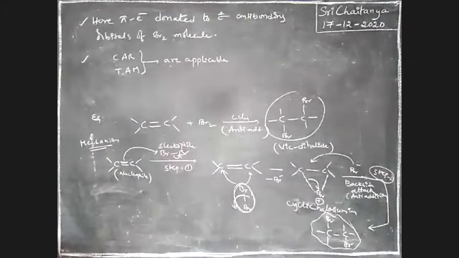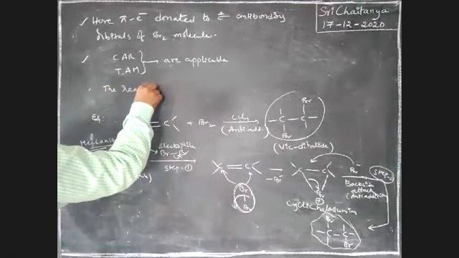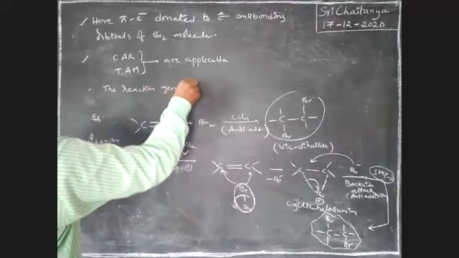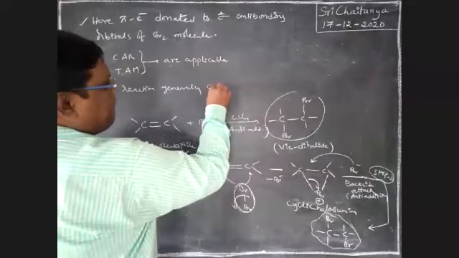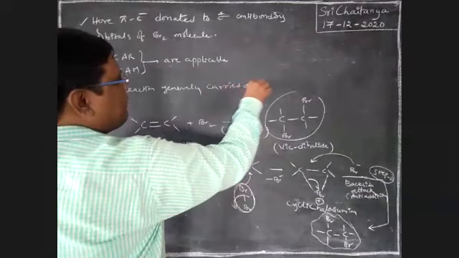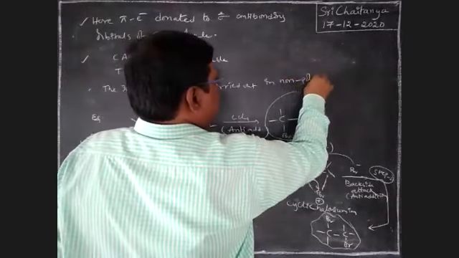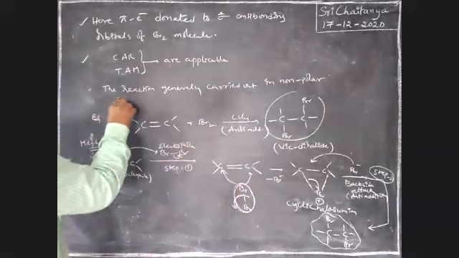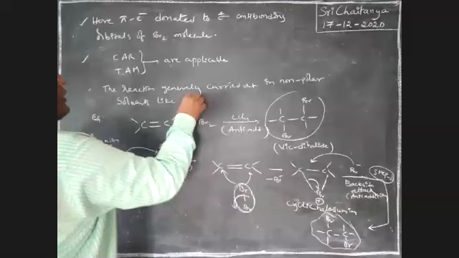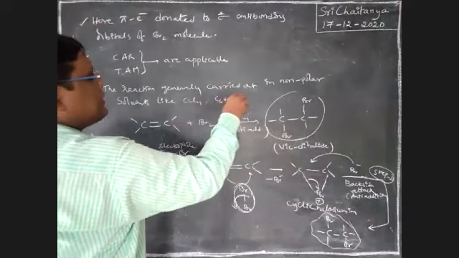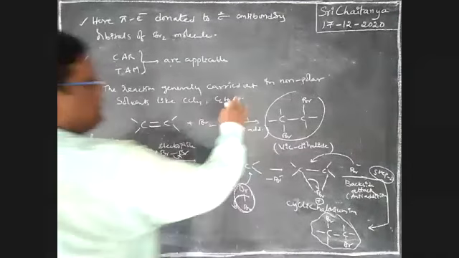Next, the reaction is generally carried out in non-polar solvents like CCl4, C6H6, CS2, carbon disulfide.